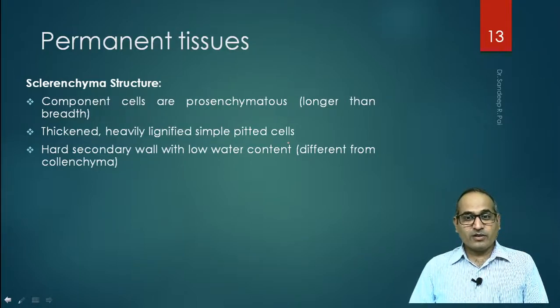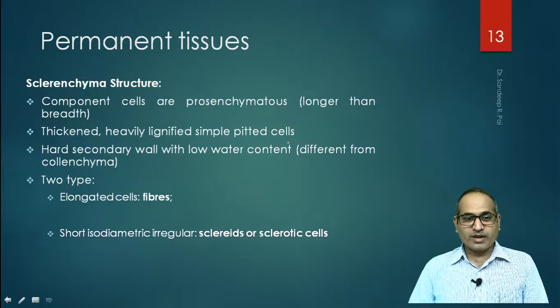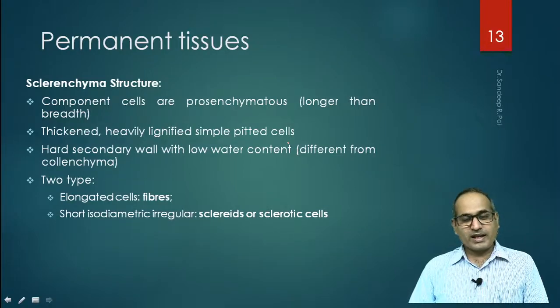This is different from the collenchyma, right? So this makes a distinguishing feature, where in case of collenchyma I gave you the example of cactus and aloe, where we see there is water retention in them, lots and lots of water. But in case of sclerenchyma structures, you will see that the secondary wall is hard with low water content. So there are two types again. Elongated cells, which are known as fibers, and short isodiametric irregular cells, which are called sclerites or sclerotic cells.